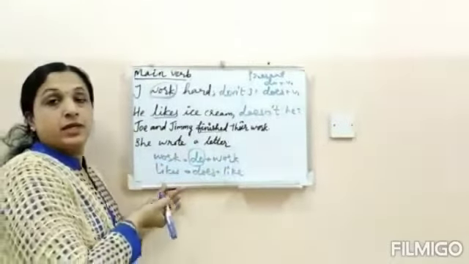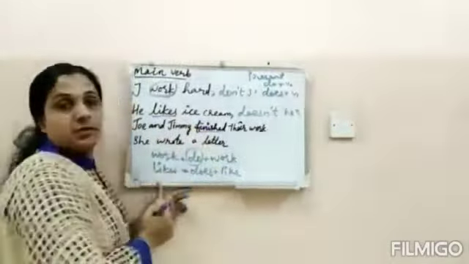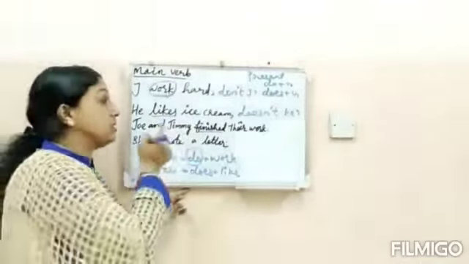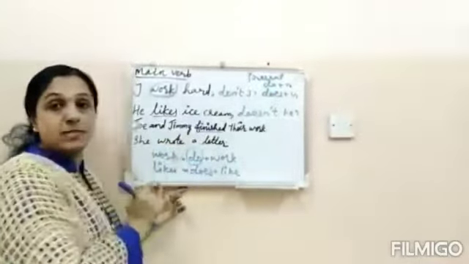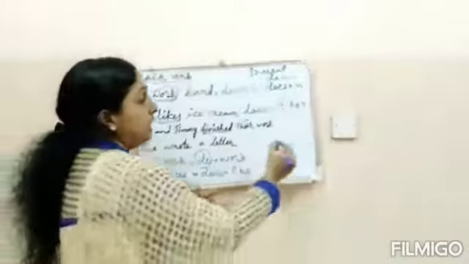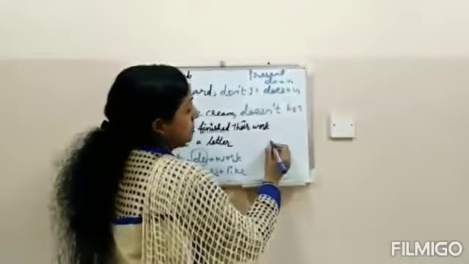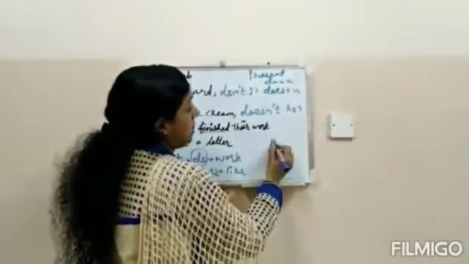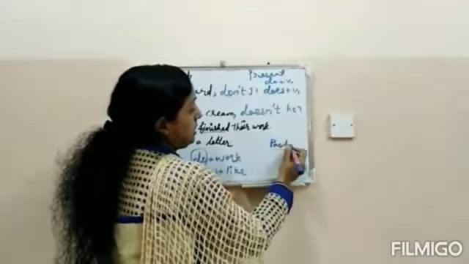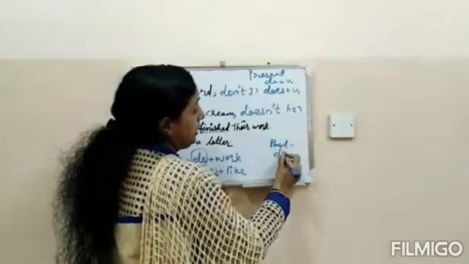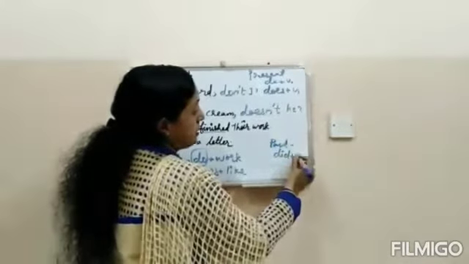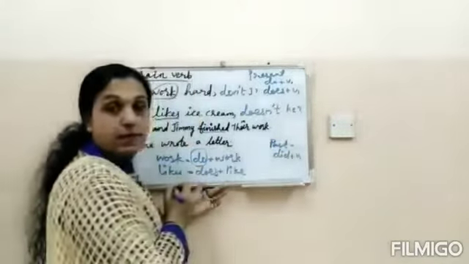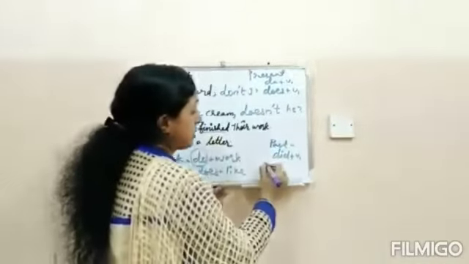Joe and Jimmy finished their work. Finished is in past tense. If the verb is in past tense, that means did plus V1.